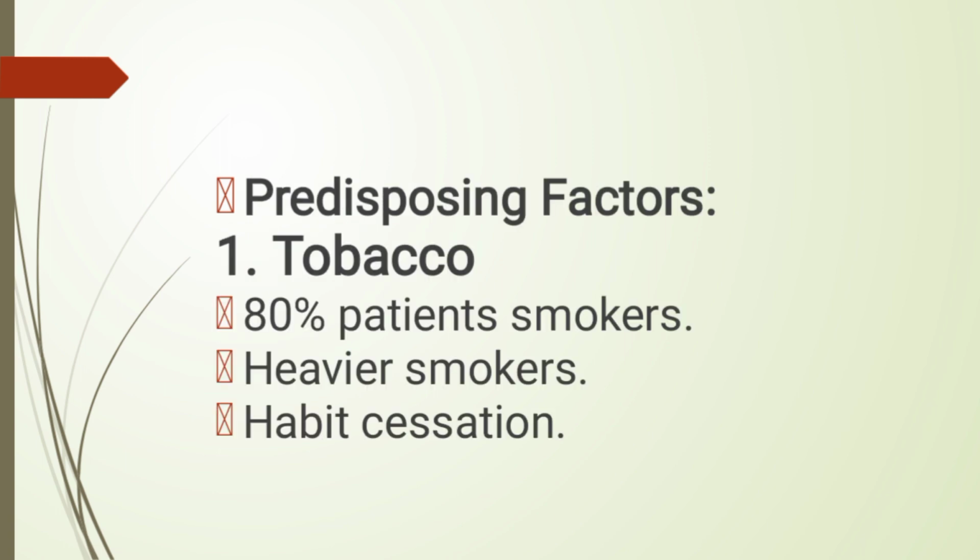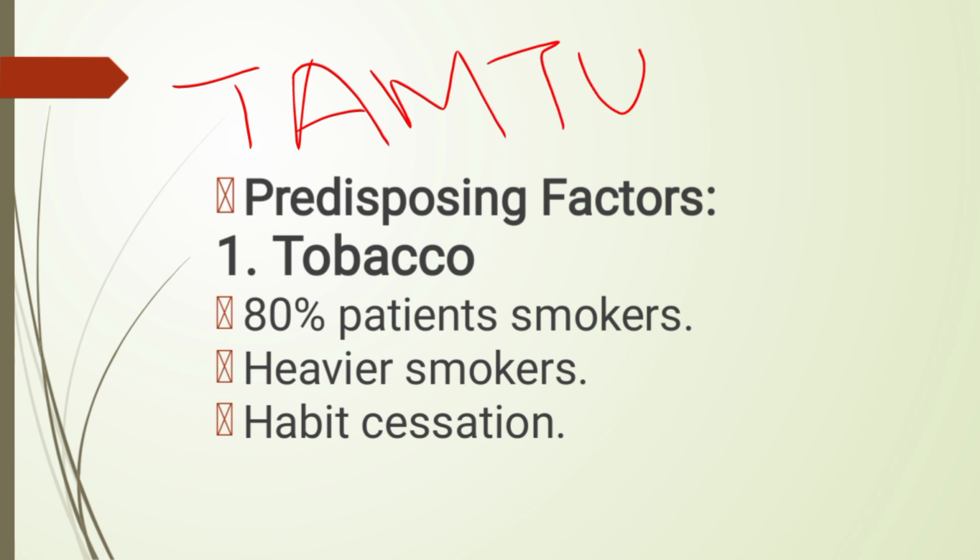The cause is unknown, but we have predisposing factors. Predisposing factors you will study: number one, tobacco and alcohol, remember it. Then you will read about microorganisms, then trauma, then UV radiation, and then sanguinaria. These are the predisposing factors. So one by one, let's study it. Number one is tobacco.